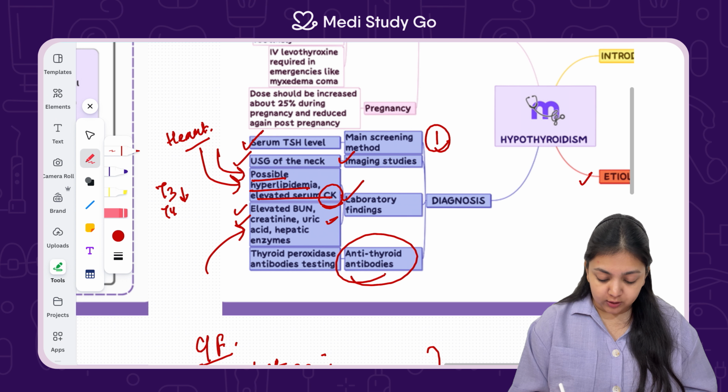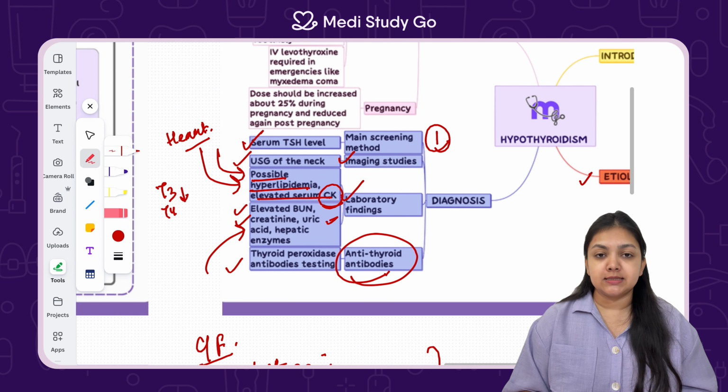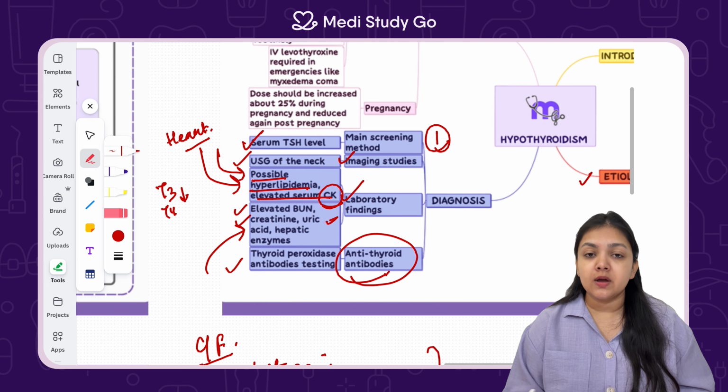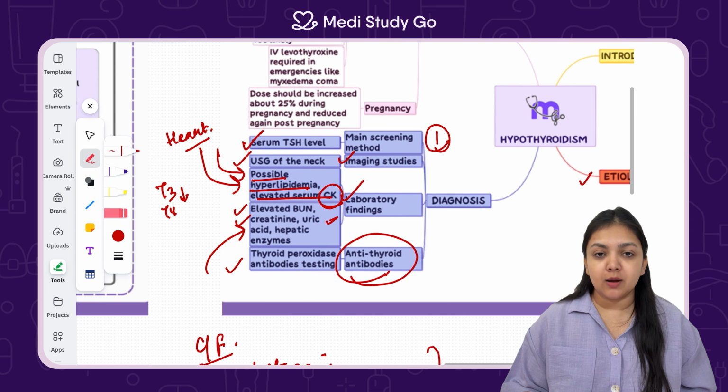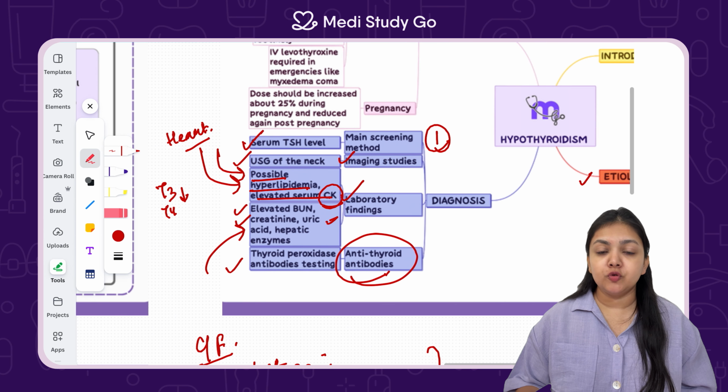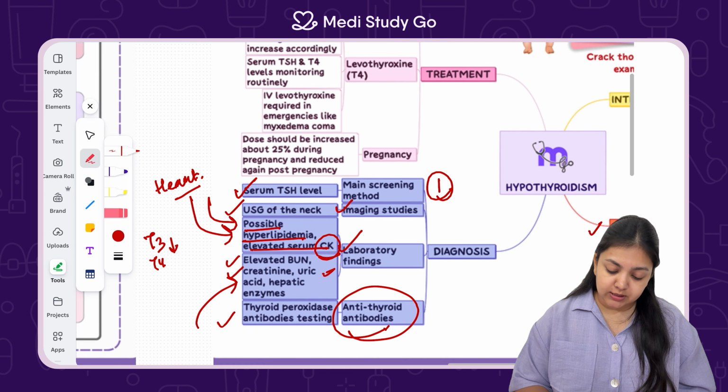Lastly, antithyroid autoantibodies can also be present. So thyroid peroxidase antibody testing is done, because if this is positive, it means the disease is actually autoimmune in nature. Once we have come to a confirmatory diagnosis, we move towards treating the patient. So what is the treatment?